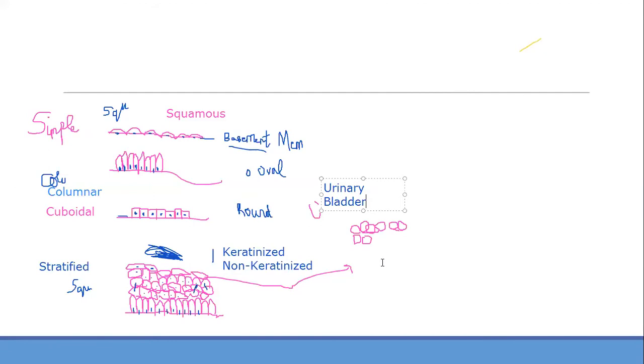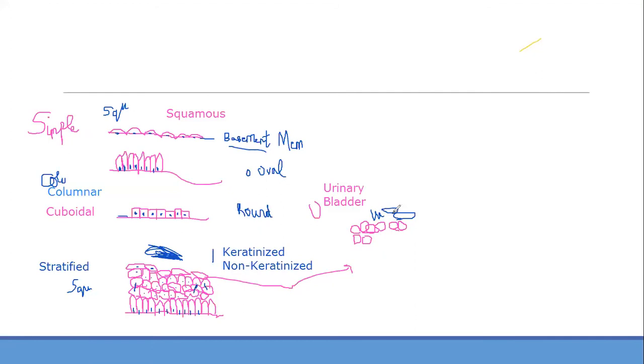So now if the urinary bladder is empty, it means there is no urine. At that time the top layer will be rounded. If it is filled with urine, and there is lots of urine over here, the top layer will become flat. You understand what I'm trying to say?